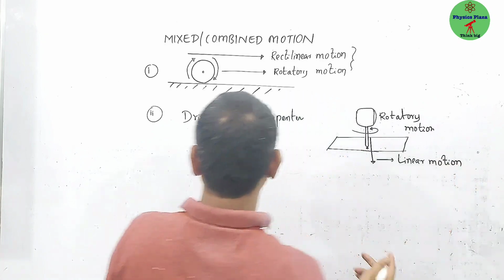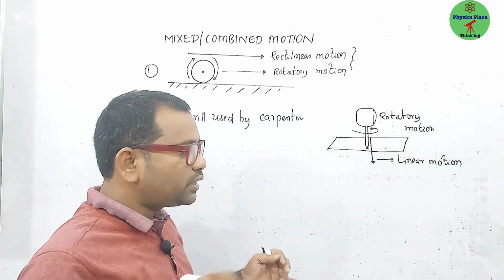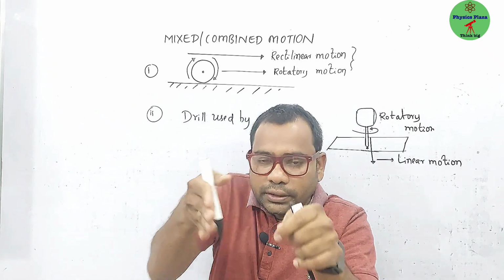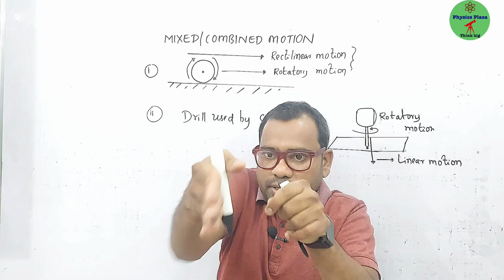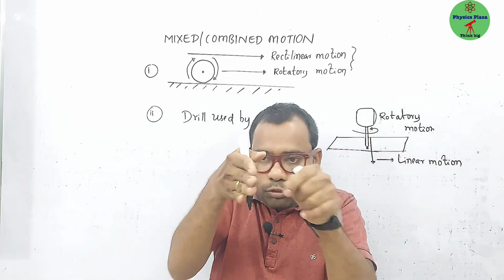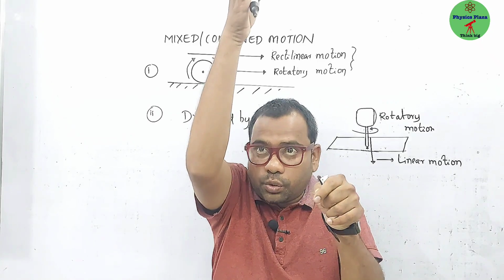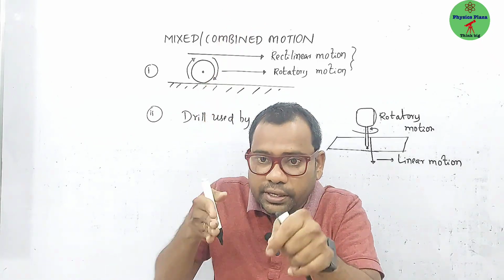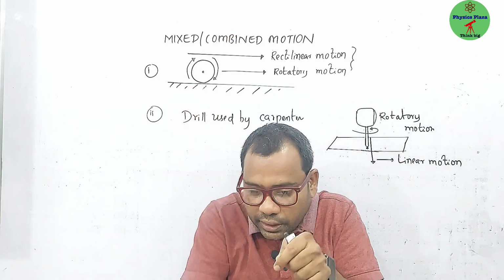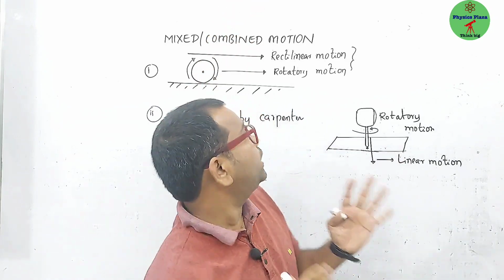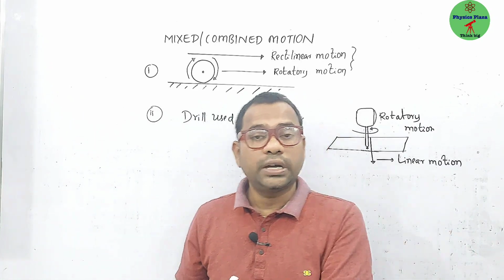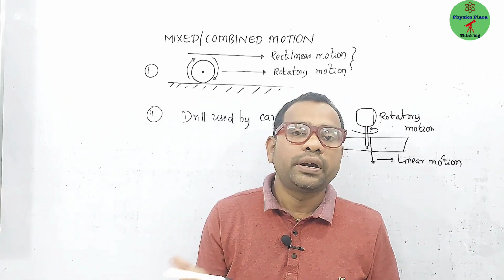And you can even notice the saw used by the carpenter, they'll be going like this, zig zig zig zig. So what kind of motion is this? Its path is repeated. It's oscillatory motion, but it will be cutting that wood, right? So it is going downwards, like it's going like this, and he is making it like this, which means it's oscillatory motion, and this is also rectilinear motion. So these are combined motions. If any object has more than one motion, it is called mixed motion or combined motion.